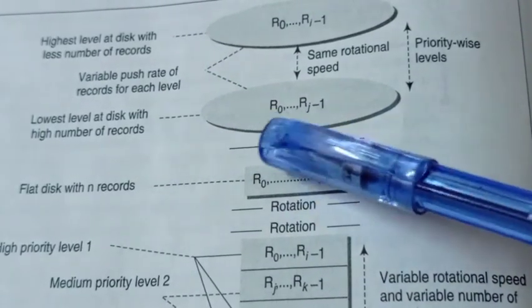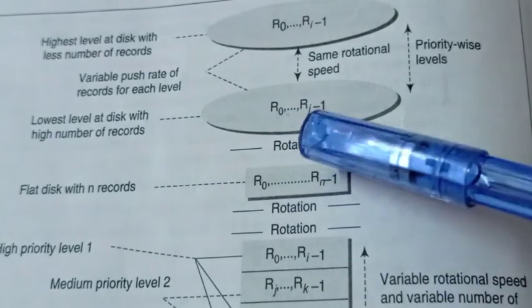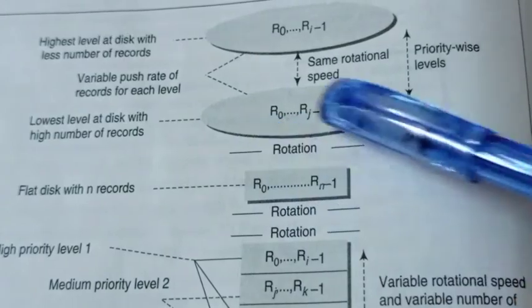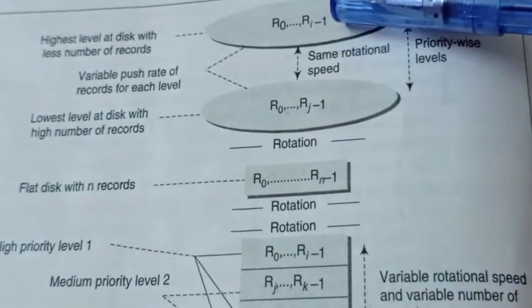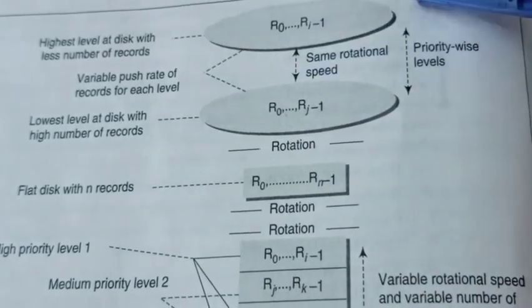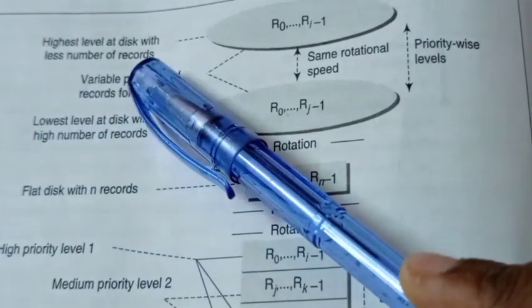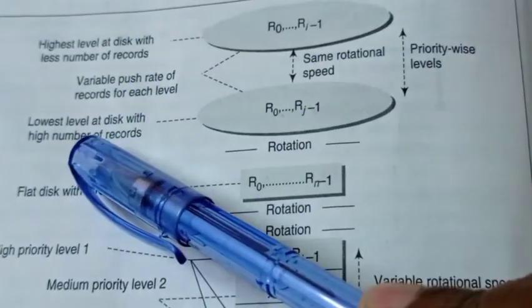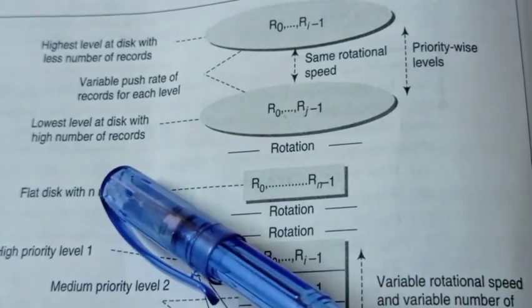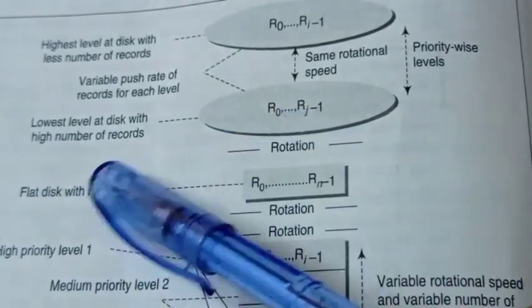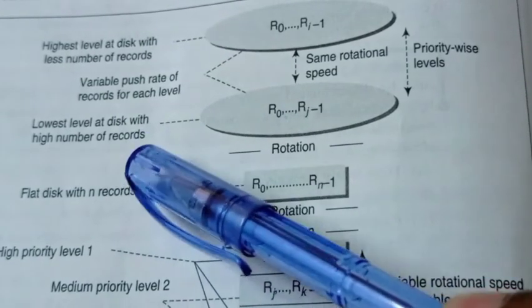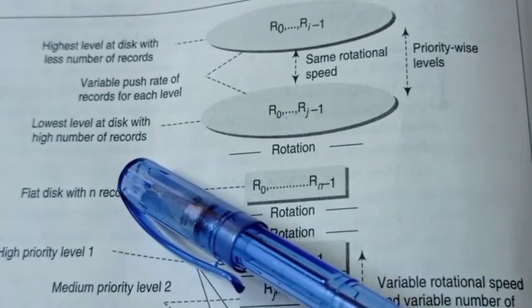When there are many records, there are more bits to be transmitted. Here fewer records means fewer bits are transmitted, and here more records means more bits. When the records are more, the number of bits to be transmitted is also more.